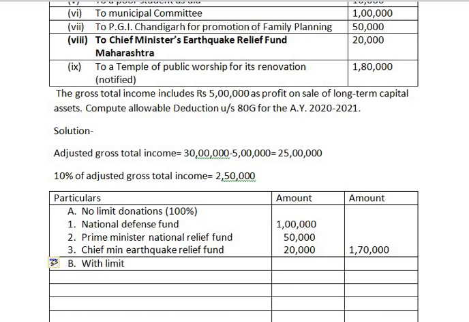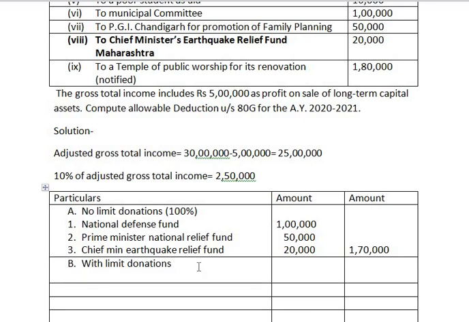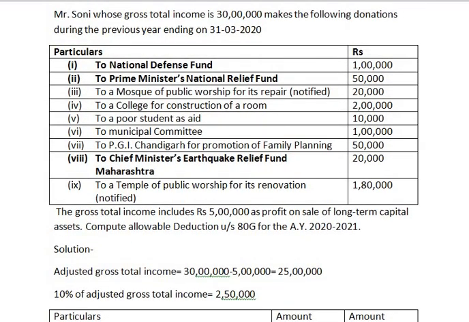With limit donation. Under with limit donation, you need to pay more attention and more concentration, because a lot of adjustment is done under with limit donations. So see the solutions very carefully. Here under with limit donation, the points which are not bold come under with limit donation except this point.